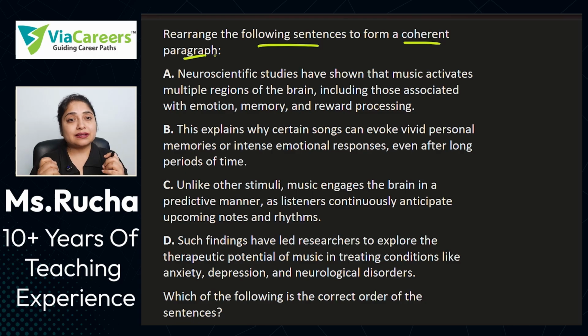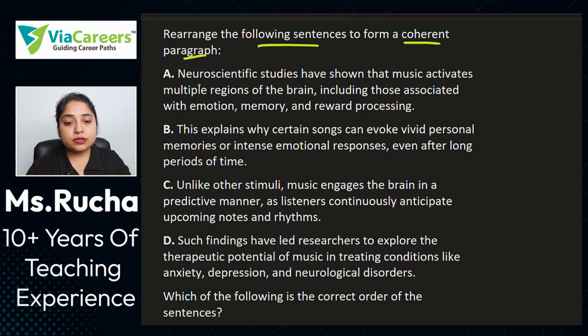It is always a good pattern to really find out the pairs which go together. And once you understand the introductory sentence and the concluding sentence, it becomes easier for you to place those pairs in such a way that you find the correct option. Okay, chaliye start karte hain.